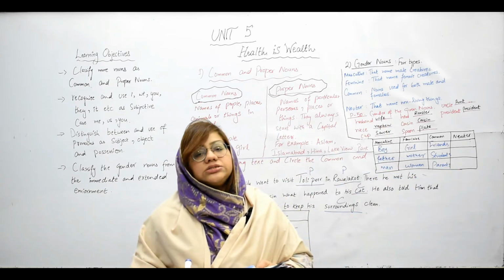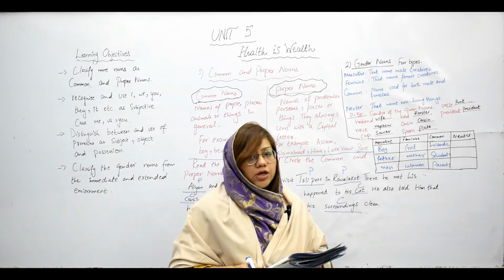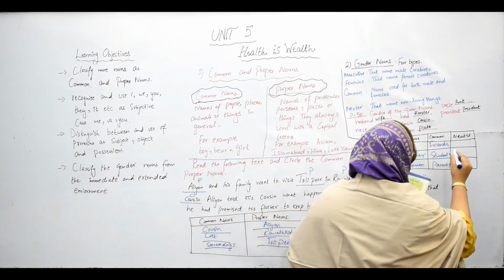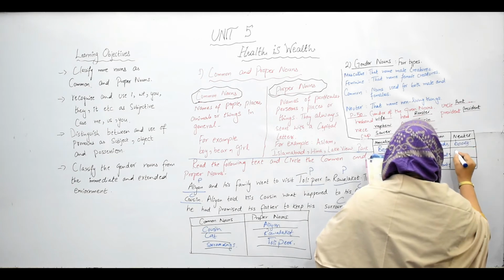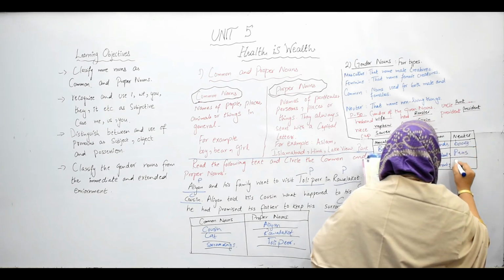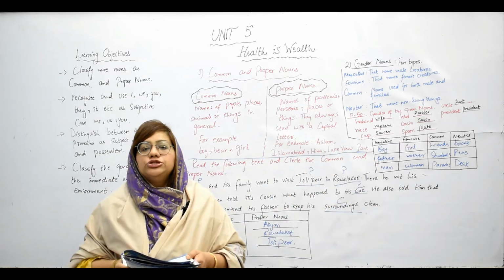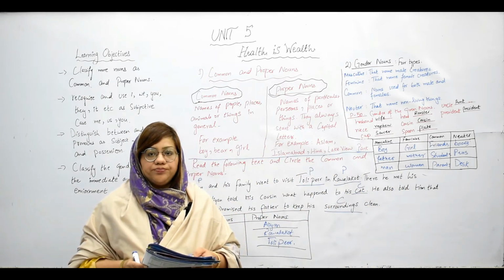These are a few examples of common gender nouns. Now move to neuter: books, pens, desk. These are a few examples of neuter gender nouns.